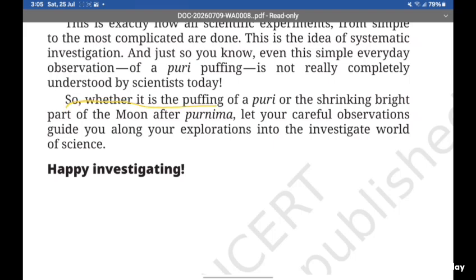So, whether it is the puffing of a puri or the shrinking bright part of the moon after Purnima, let your careful observations guide you along your explorations into the investigative world of science.